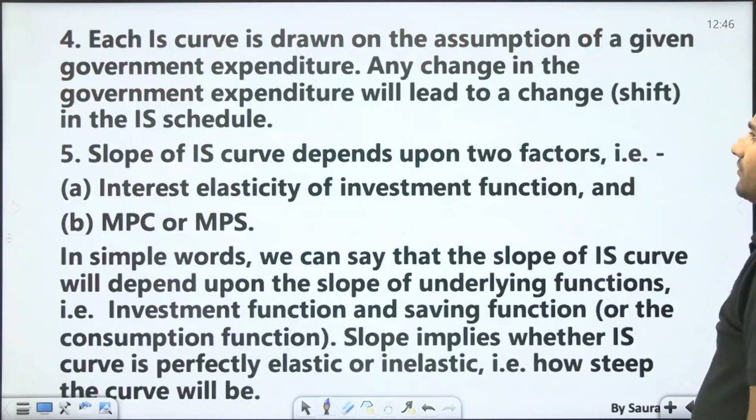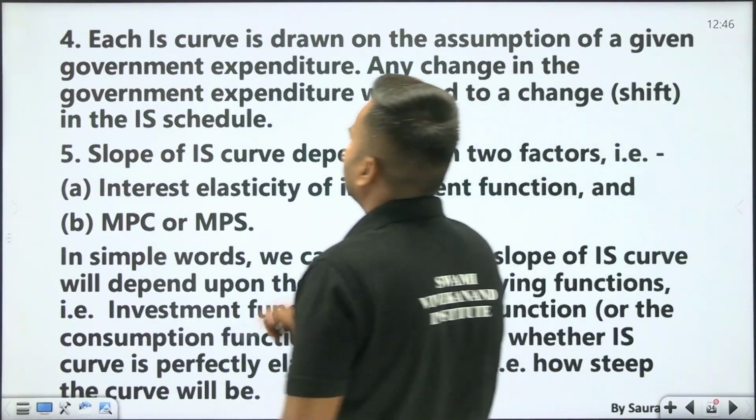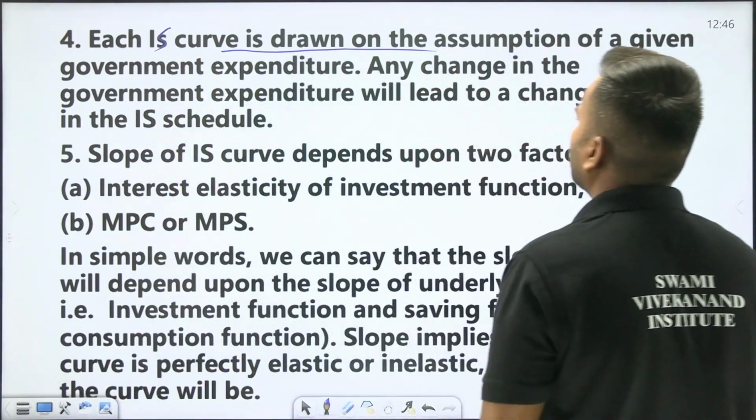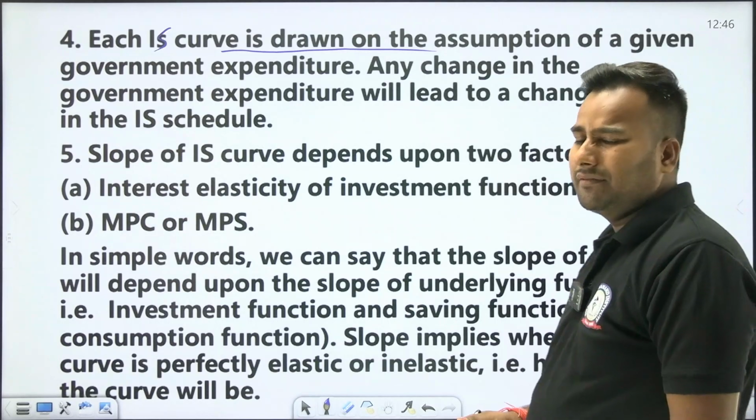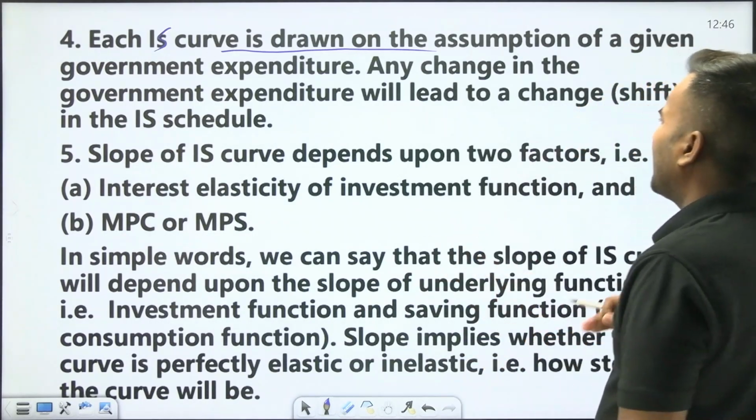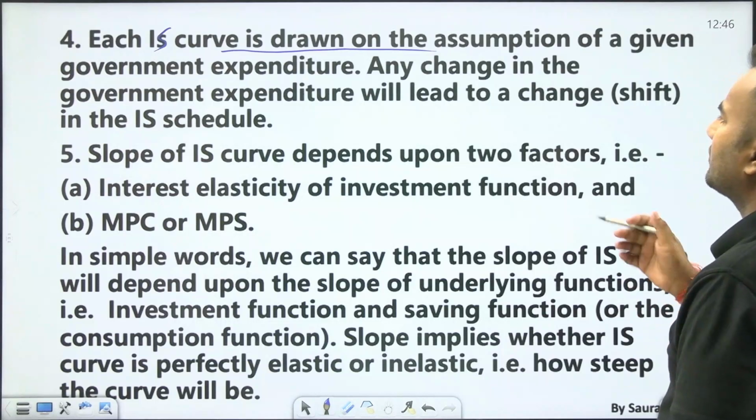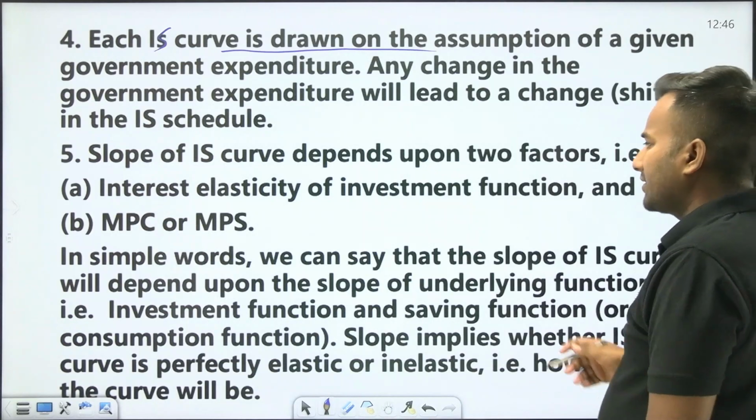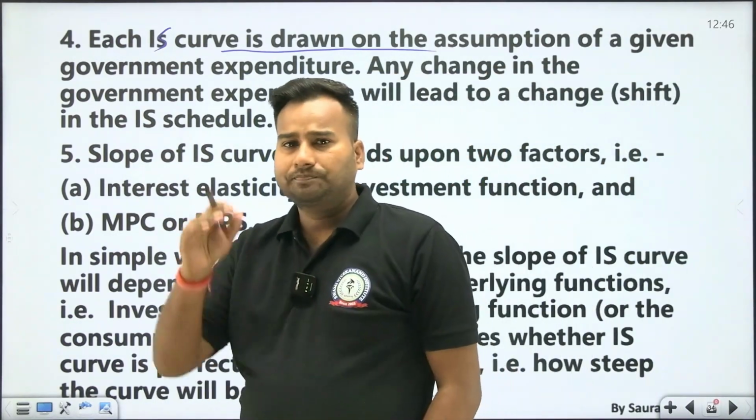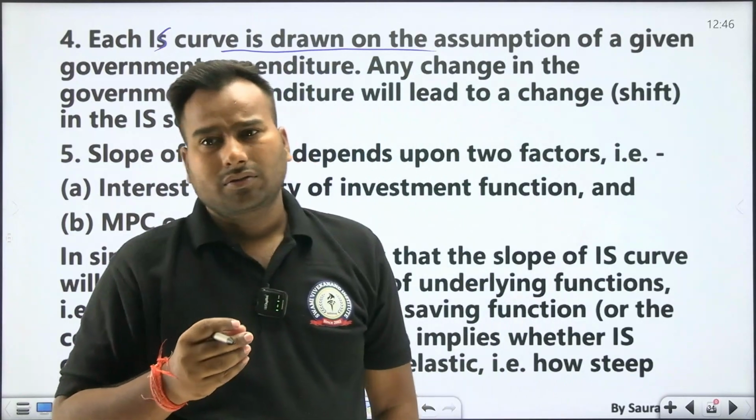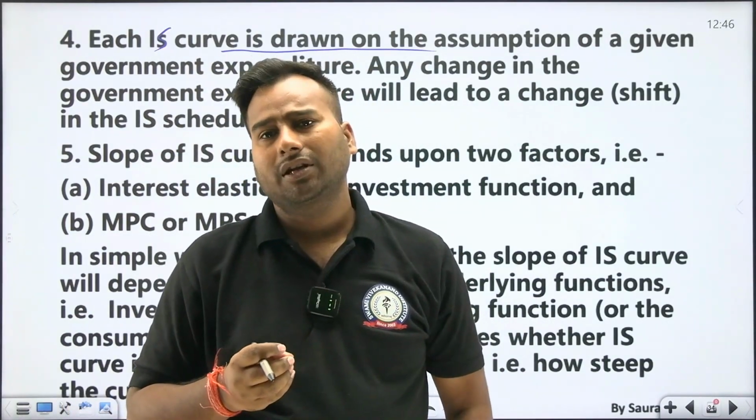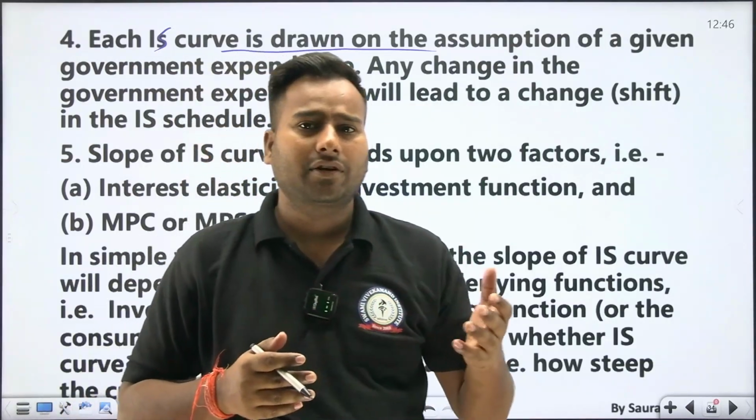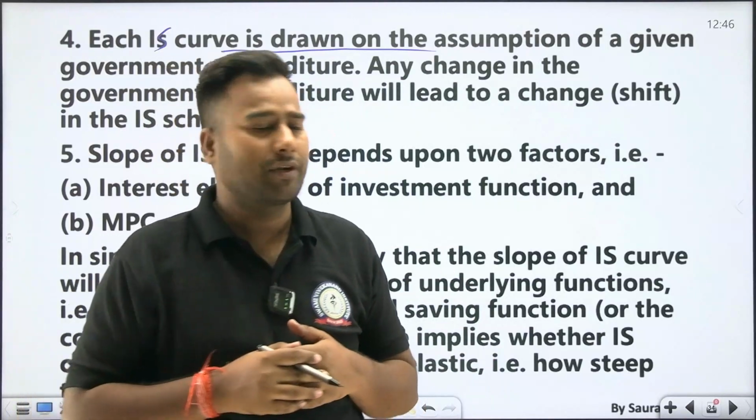Afterwards, each IS curve is drawn on the assumption of a given government expenditure. Means in each IS curve, government expenditure is assumed. Any change in government expenditure will lead to a shift of the IS schedule, which I will discuss afterwards. I will be giving you some tricks, so you will know where the IS curve will be shifting, whether rightward or leftward, because these questions come in the UGC-NET examination.